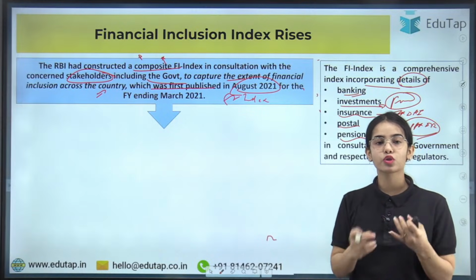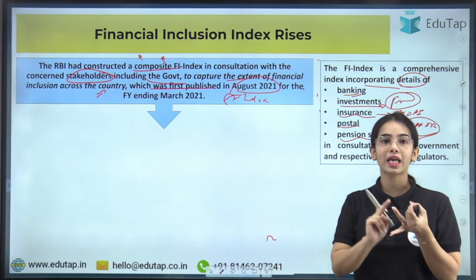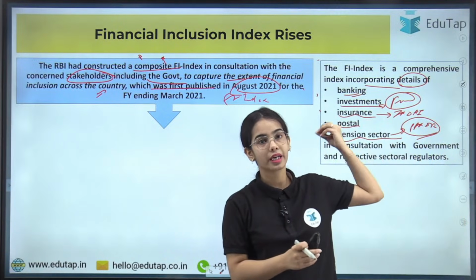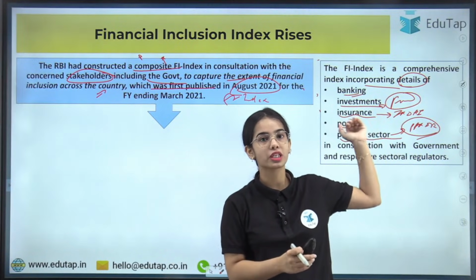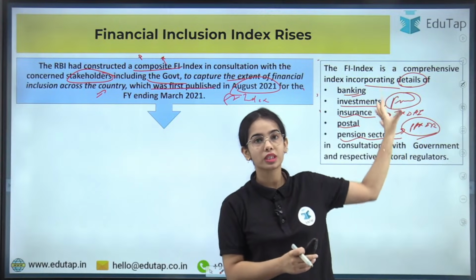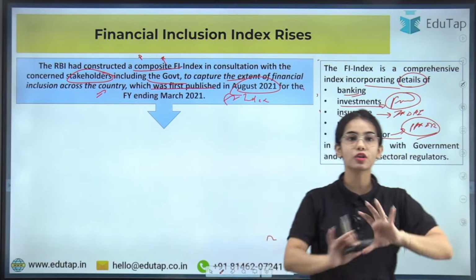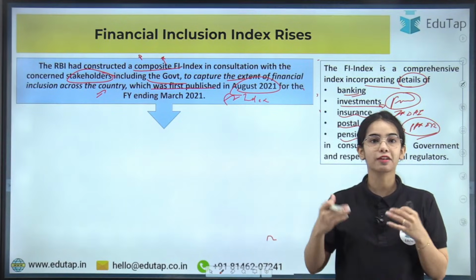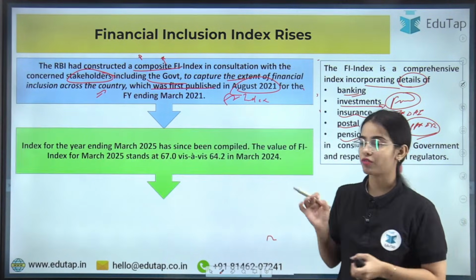So we have discussed the meaning of financial inclusion, and that in this index there are the details regarding the banking, investment, insurance, postal and pension sector. So this financial inclusion index captures the whole financial system of the country and the people and the businesses that are getting involved with the whole financial system of the country, okay?